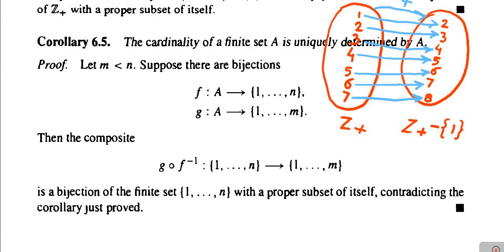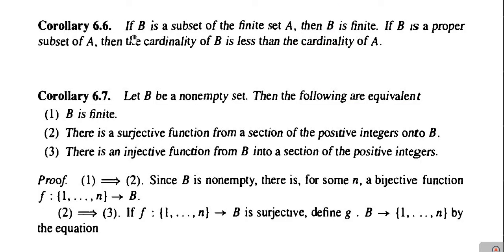Now next one is corollary 6.6. Corollary 6.6 is: if B is a subset of a finite set A, then B is finite. That means a subset of a finite set is finite. Next, if B is a proper subset of A, then the cardinality of B is less than the cardinality of A. It is clear that if B is a proper subset of A, then the number of elements in B must be less than the number of elements in A. And as A is finite, the cardinality of B should be less than or equal to the cardinality of A. Such is corollary 6.6.